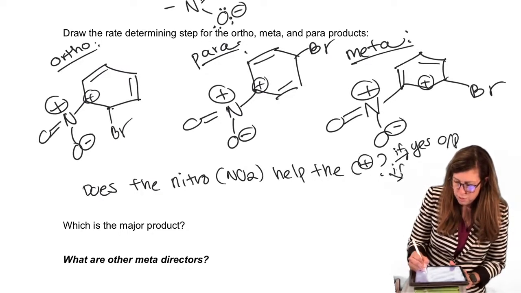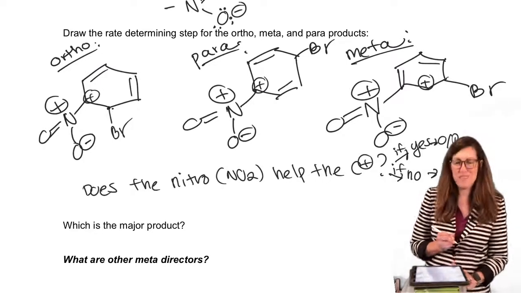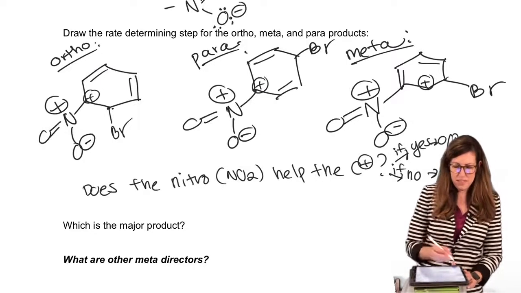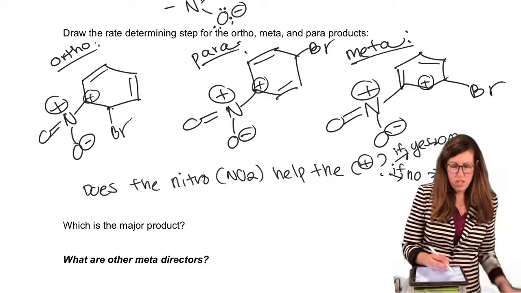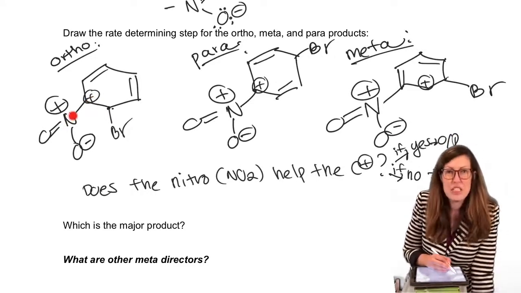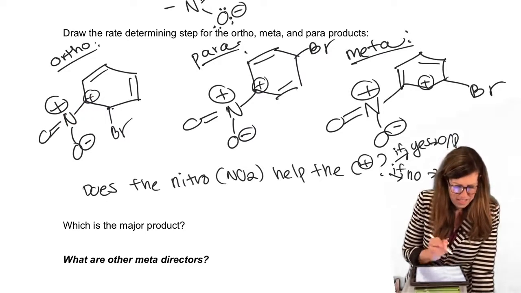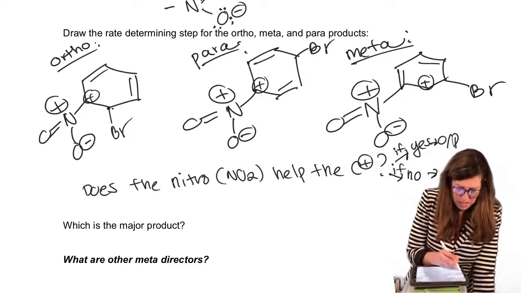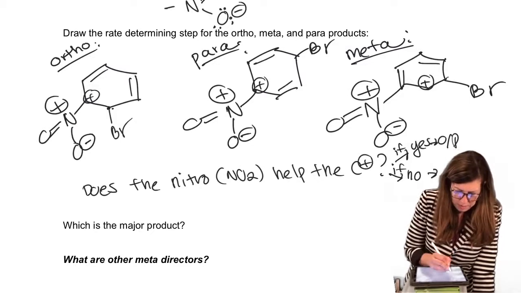If no, then we go meta. Because if yes, that means it's right next to it. But let's take a close look at that. Here's our carbocation, here's a nitro. Yuck, two positives next to each other. That's actually really terrible. So very destabilizing.